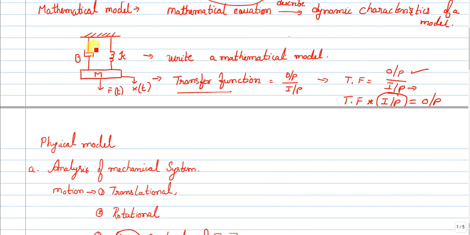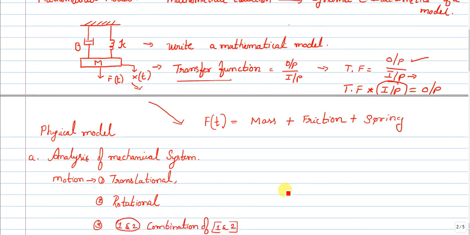If I want to rewrite the force equation f of t for the complete model, you need to write the force equation for mass, plus the force equation for friction, plus the force equation for spring. That is what I have done individually, one by one.